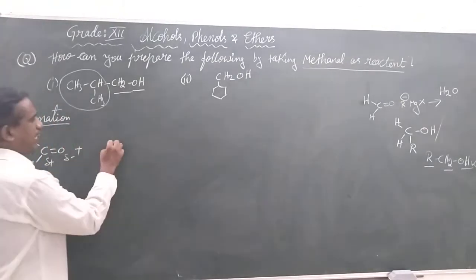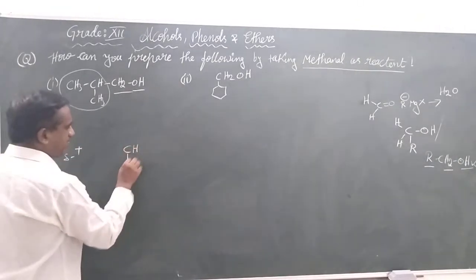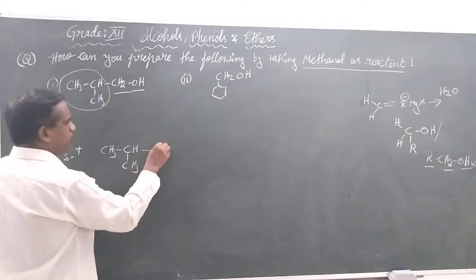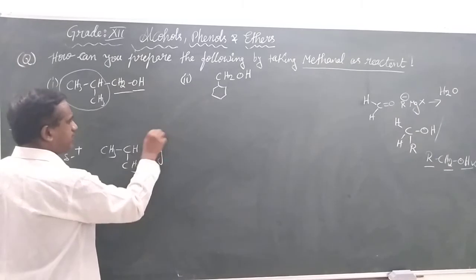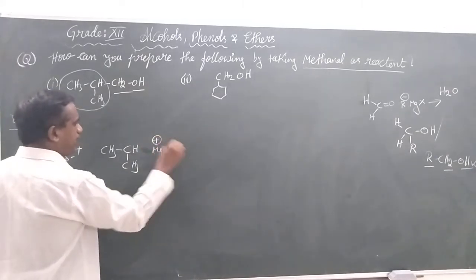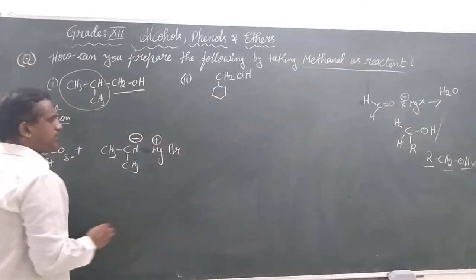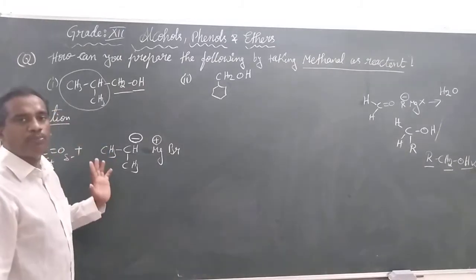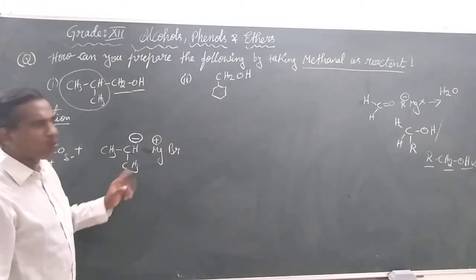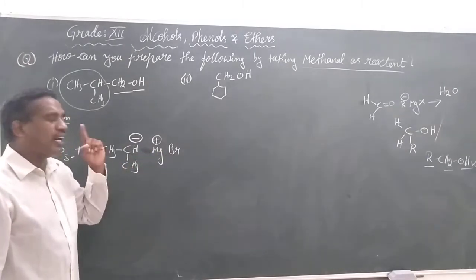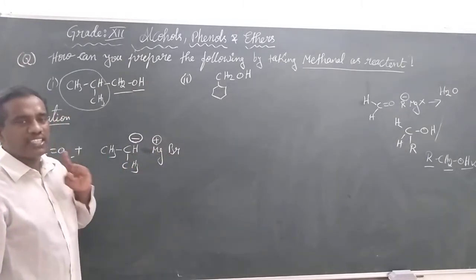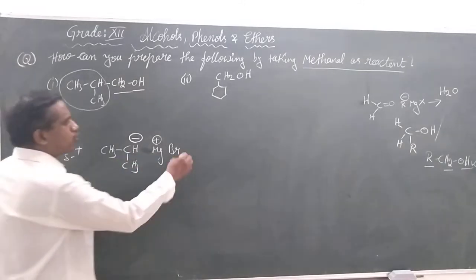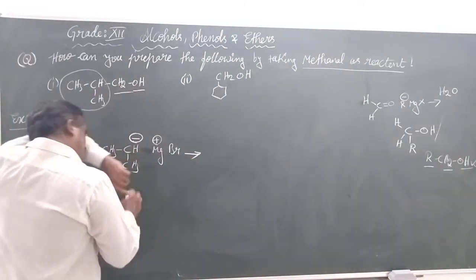So let us take that as CH3 Mg plus and Br. Study children here, R minus, I had replaced the group of atoms as isopropyl group, MgBr. Last time we used to place X. X is nothing but the halogen. There I had placed the bromine. So let us continue our mechanism.